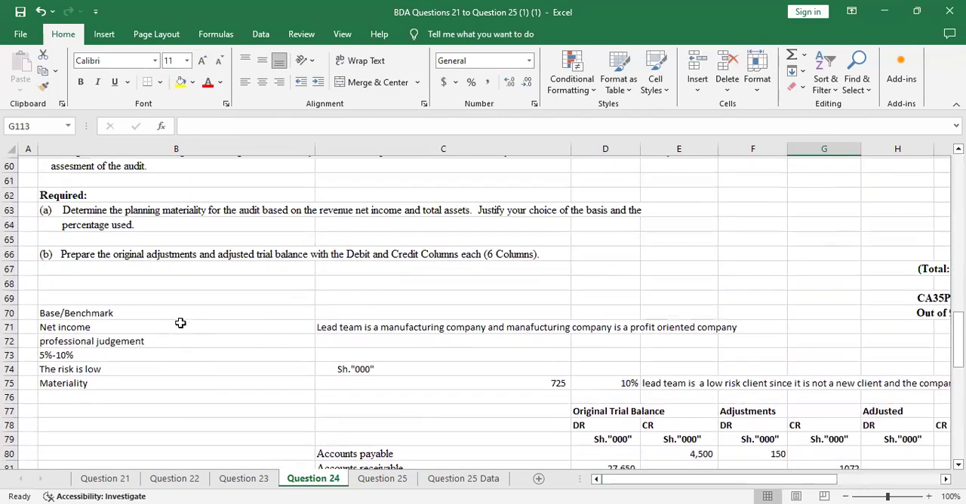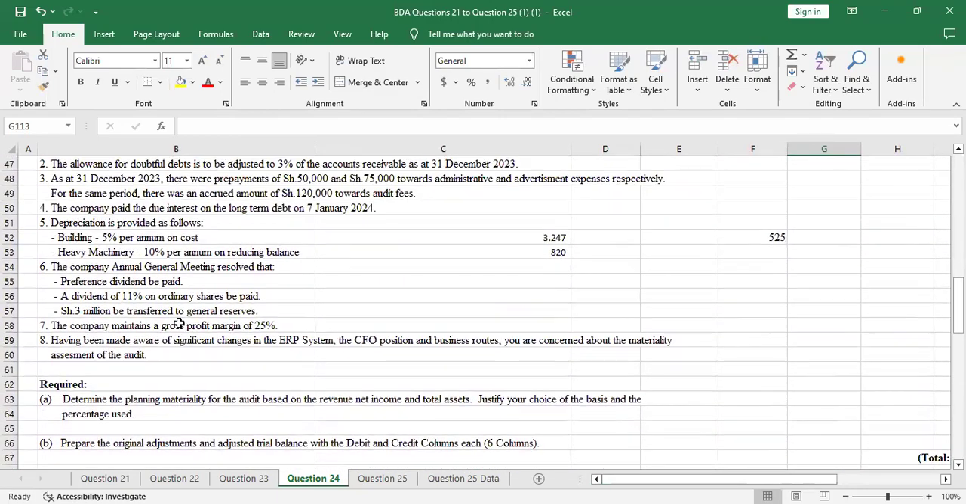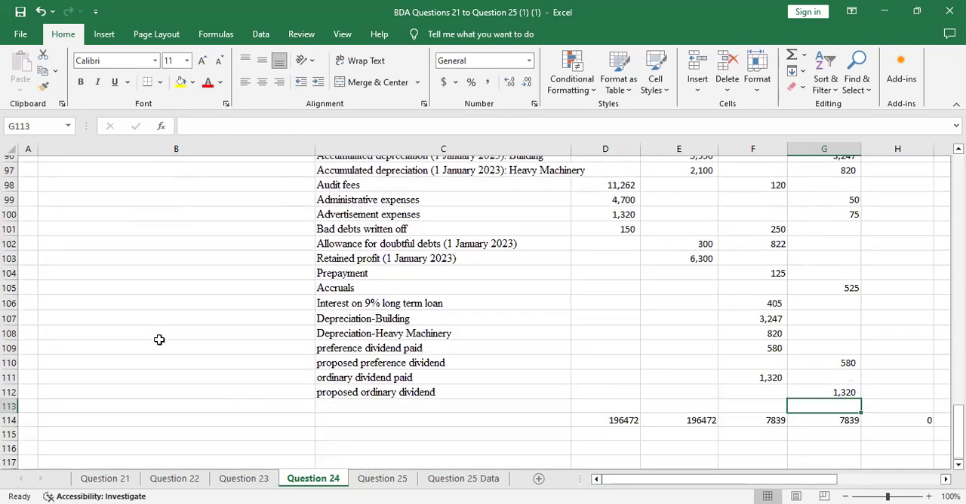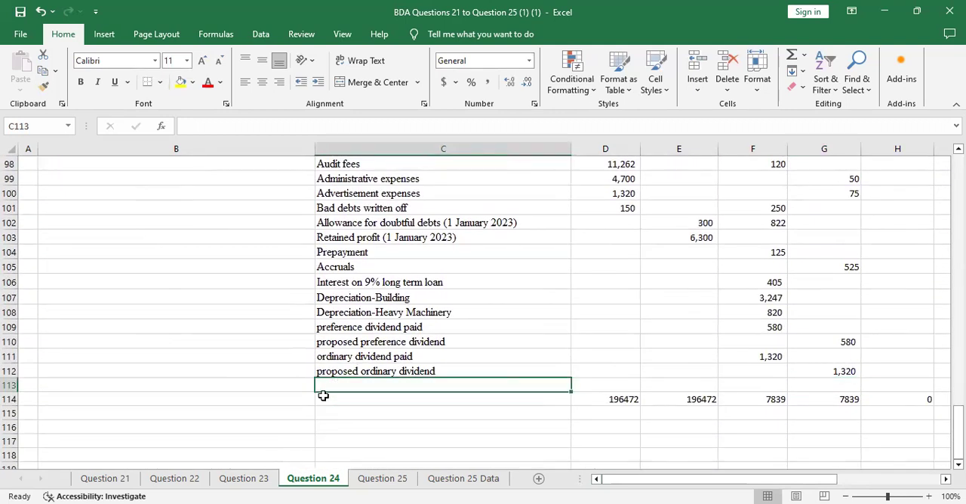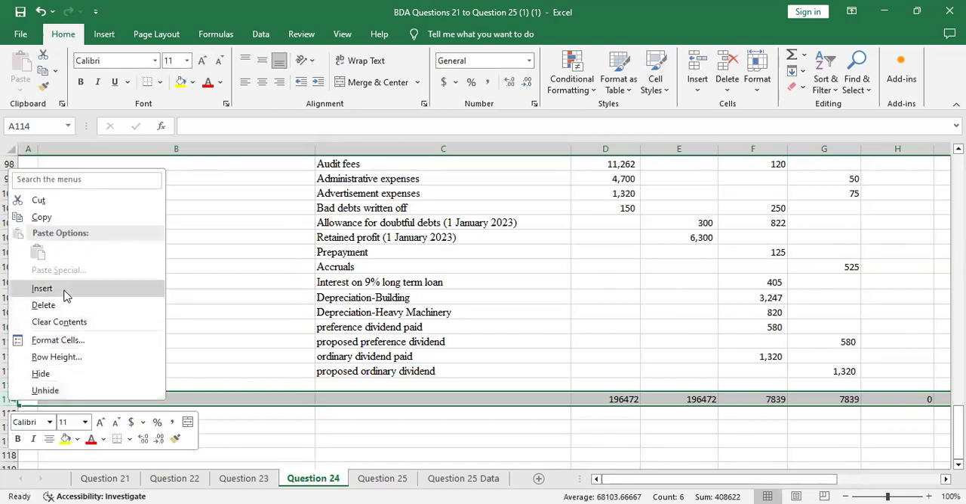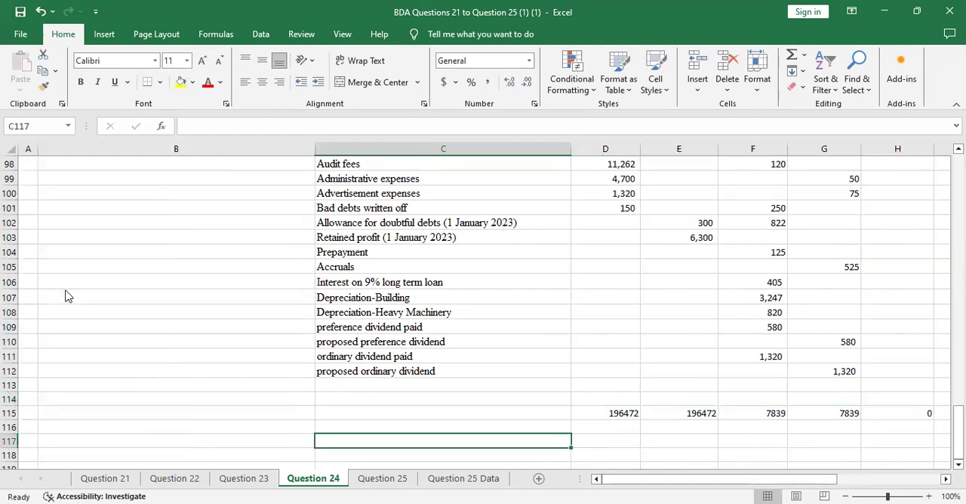Then shillings 3 million be transferred to general reserves. When the 3 million is transferred to general reserve, we also have a double entry. The first one will be transferred from profit or loss appropriation account. Let me just add another row here. Insert another row, sorry, not line but a row, to increase that.